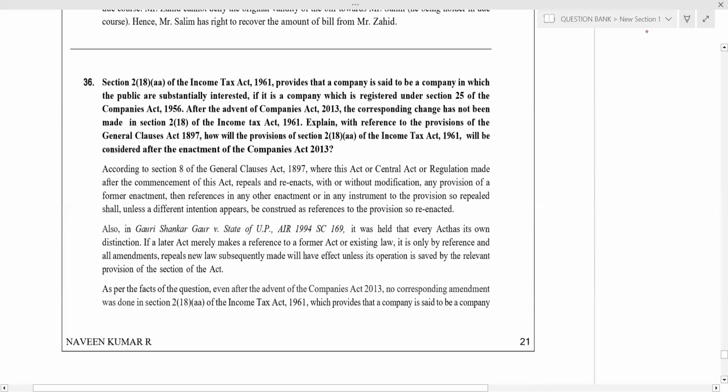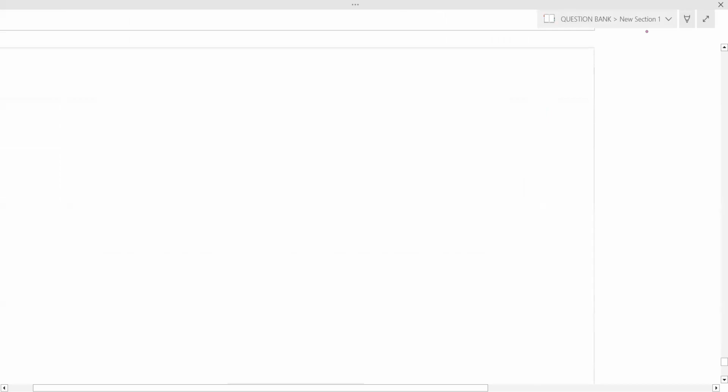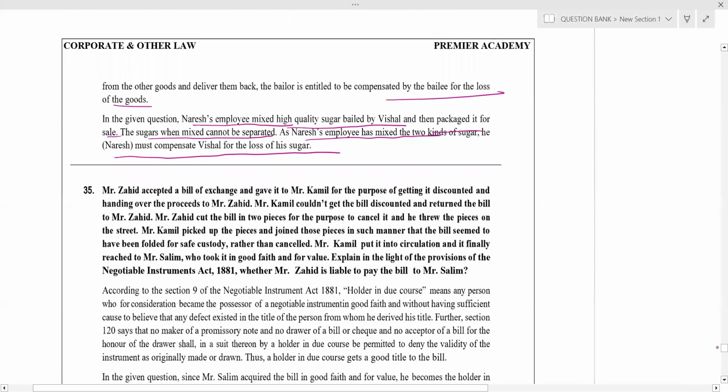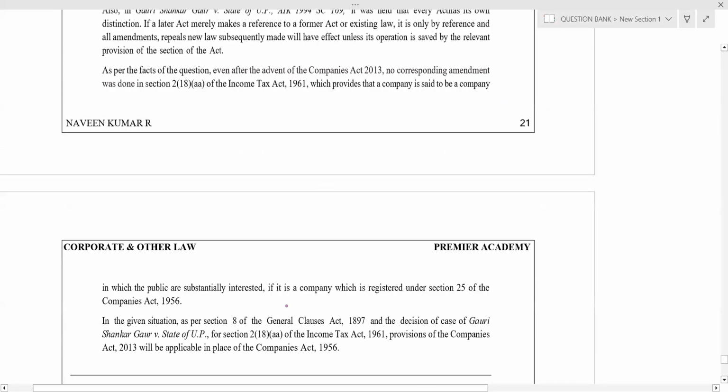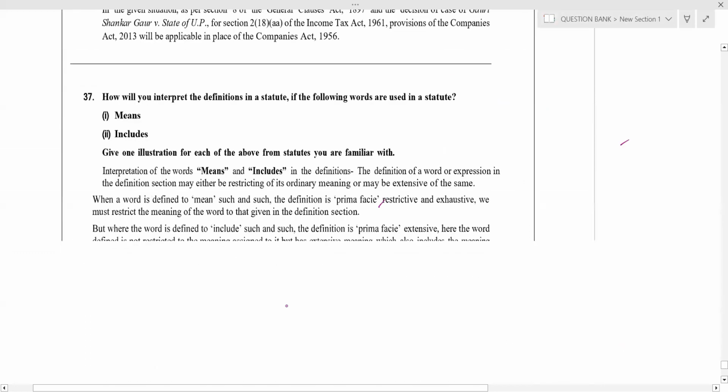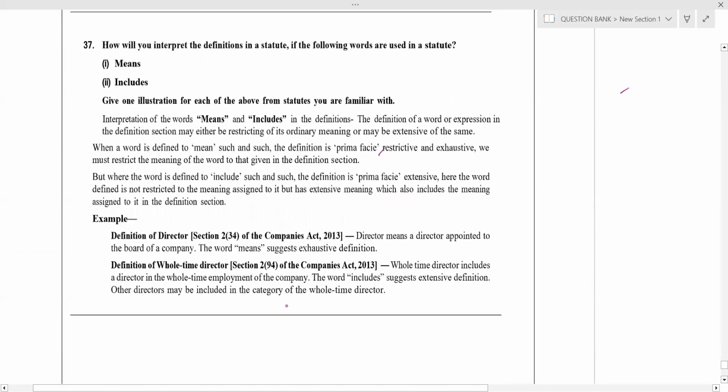Yes. Then we get into the last page. How will you interpret the definition in statutes?